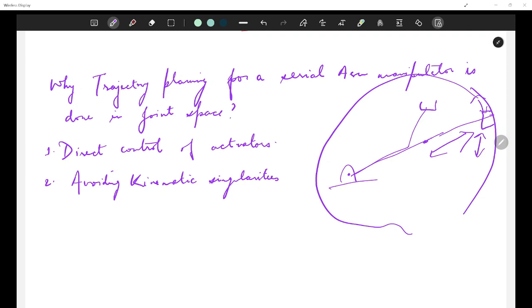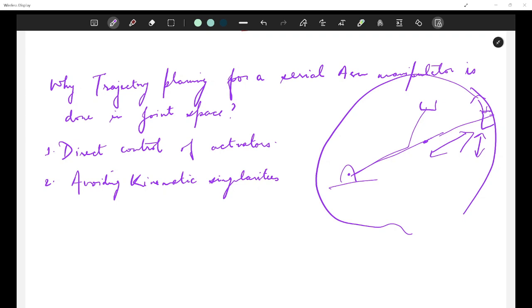So, singularities occur in Cartesian space where certain motions become impossible or require infinite joint velocities, right? In joint space, the manipulator follows a smooth, well-defined path without encountering these issues. That is why we want to avoid kinematic singularities and control in joint space.